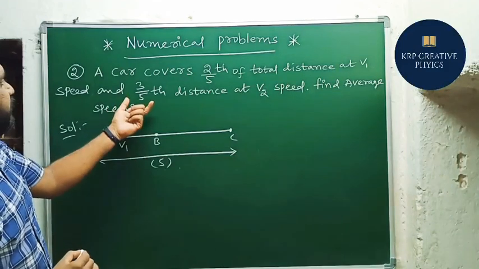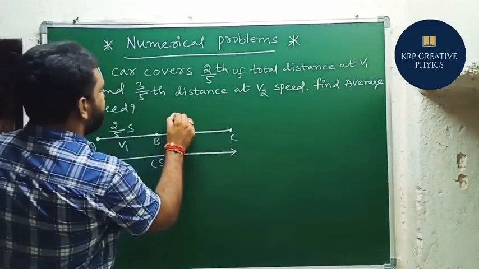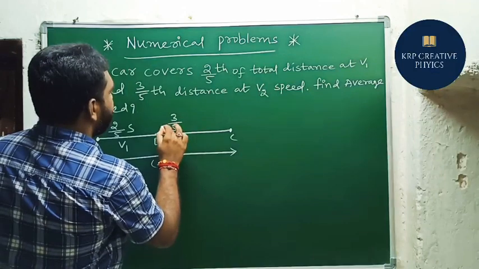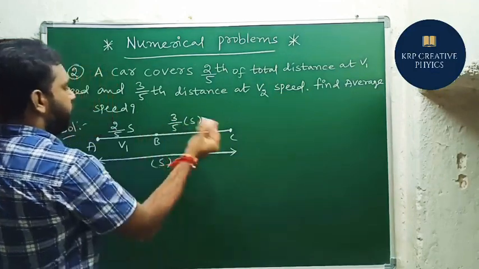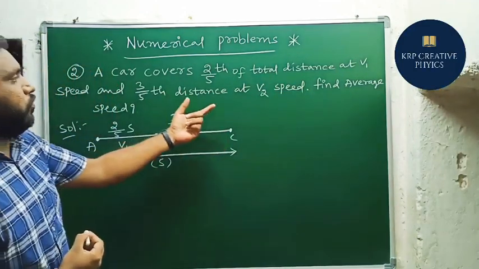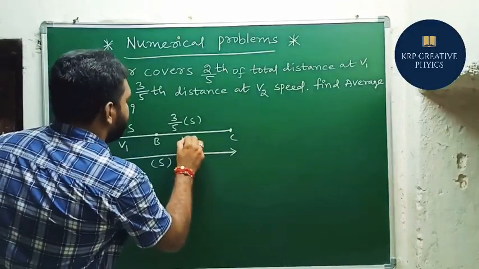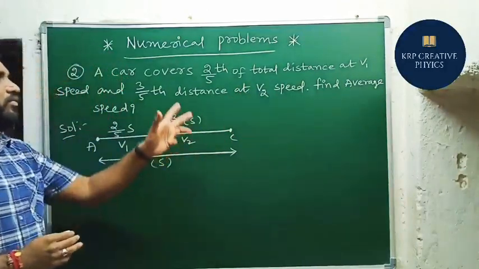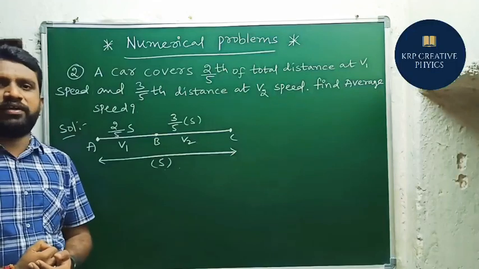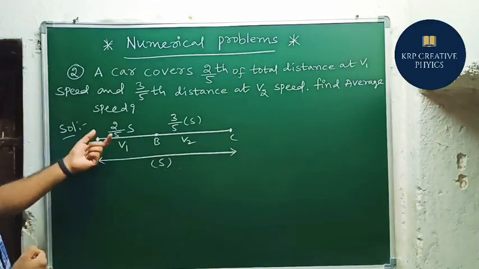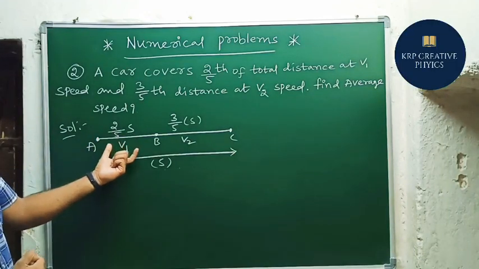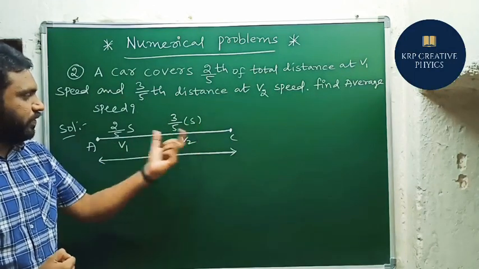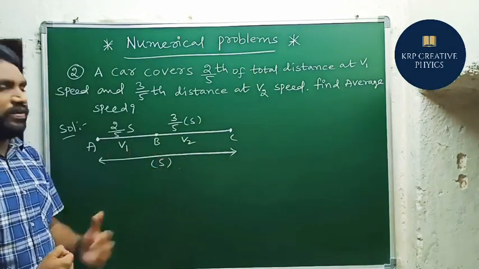And next, the remaining distance, how much is given here? 3 by 5th, 3 by 5 into S. This remaining distance is moving with a speed of V2. So I think now you are able to understand the question clearly. First 2 by 5th distance with V1 speed, next 3 by 5th distance with V2 speed, and we are assuming that the total distance is S.